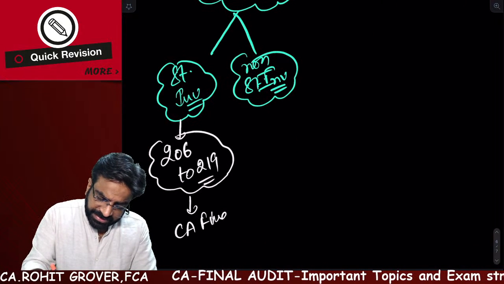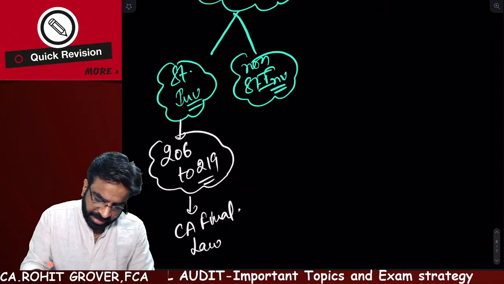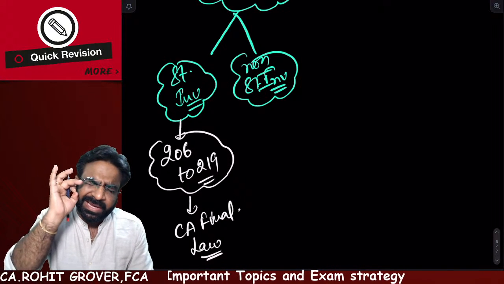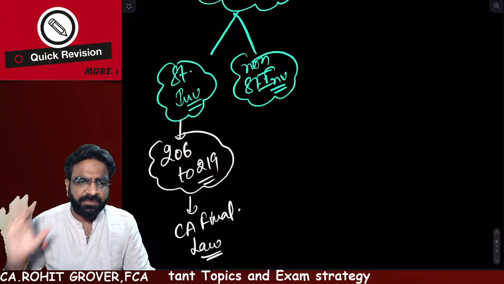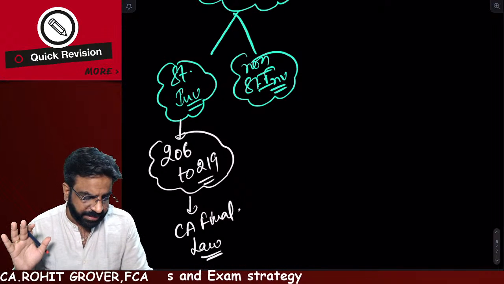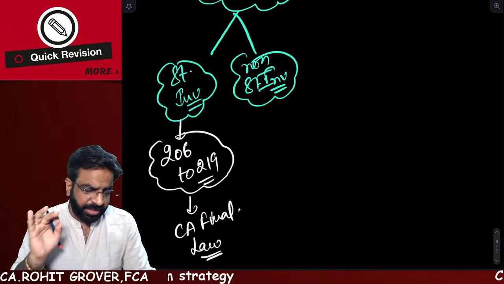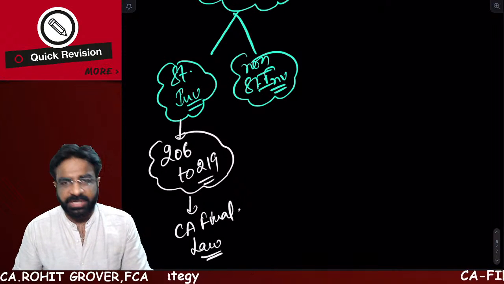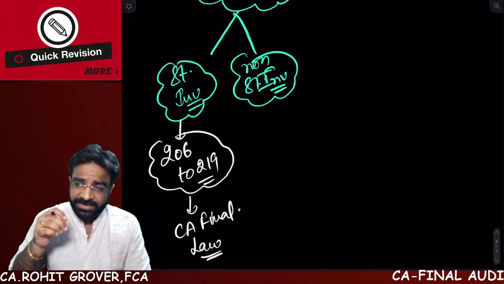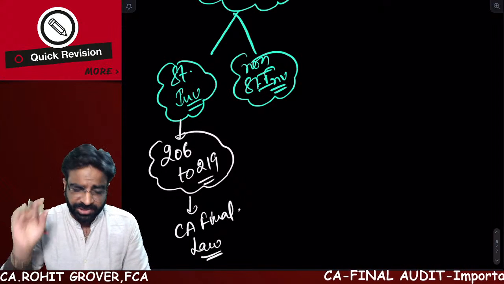If you have read the CA final law chapter called inspection and investigation, then you need not worry about it, and there are very rare chances that a statutory investigation question will come in the examination. Now, when it comes to non-statutory investigation, there are 100% chances that one question will come.